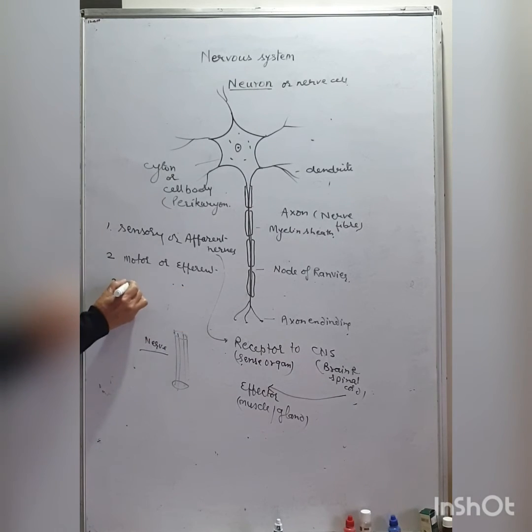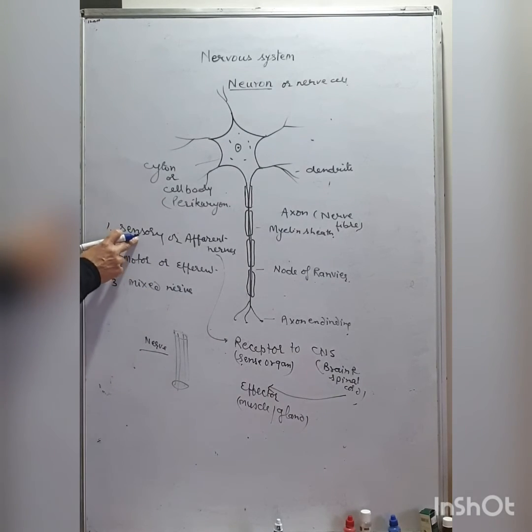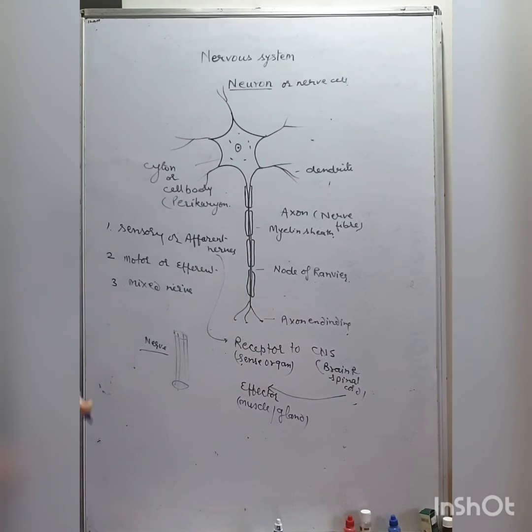The third one is the mixed nerve. Sensory nerve, motor nerve, and the third one is the mixed nerve. The sensory nerve carries the impulse from the sense organ to the CNS. But the sensory nerve is made up of axons of only sensory neurons.